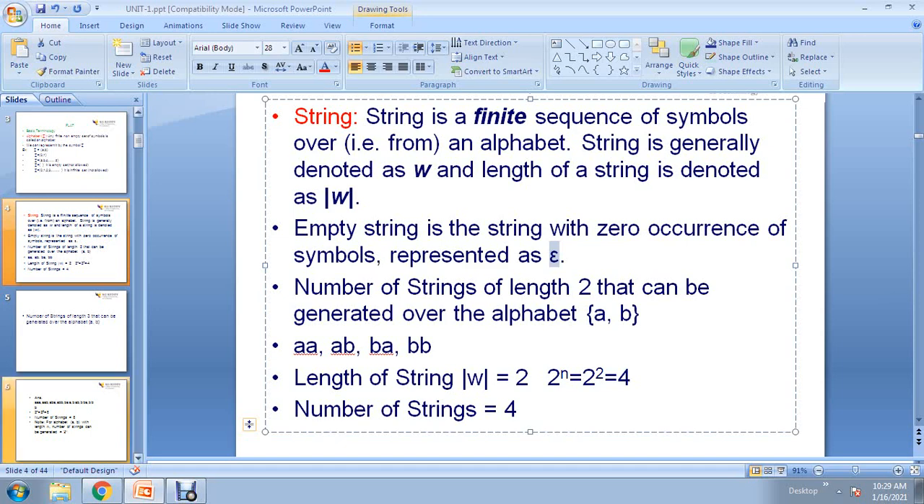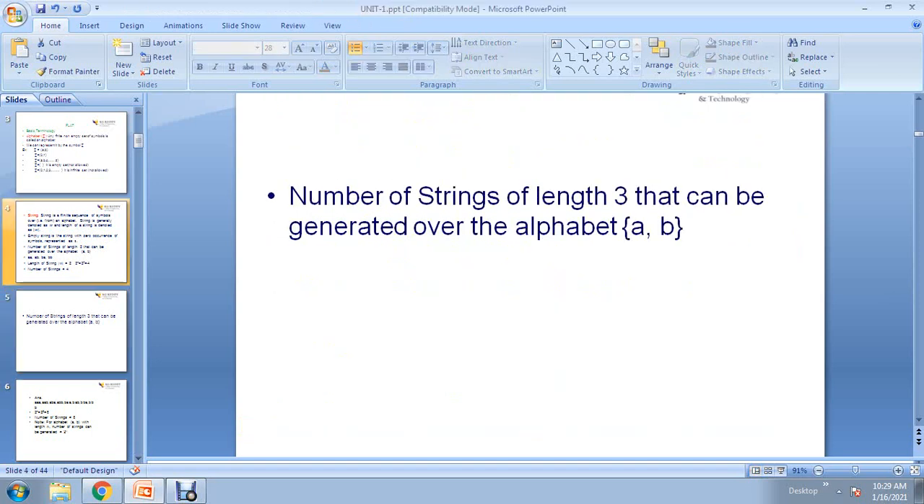These all you have to remember. And next I will ask one question based on this. See here, number of strings of length 3 that can be generated over the alphabet a comma b. So how many strings are possible with length 3, that I am asking. Alphabet I have given a comma b. A comma b means you have to use base must be 2 only. Why? Because alphabet contains only 2 symbols. So then try to write all the strings with length 3. I will give you 1 minute time.